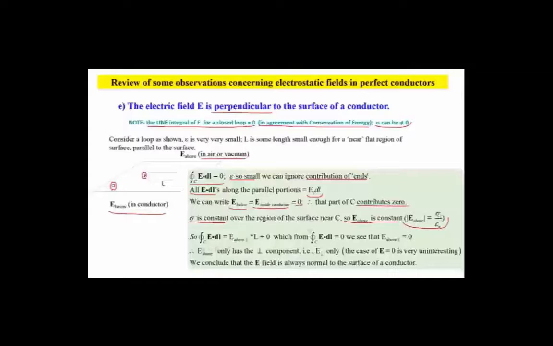So we can then go back to our line integral, which we've said is equal to this. The only component that's left is this constant E above times the length L. That's the integral. And then everything is 0, which comes from the fact that we have this conservation law here. What we end up with then is that the parallel component of the E field is equal to 0. So what that means is that the field above only has the perpendicular component. I'm ruling out the case of E equals 0 because it's just uninteresting. We conclude then that the E field is always normal to the surface of a conductor.